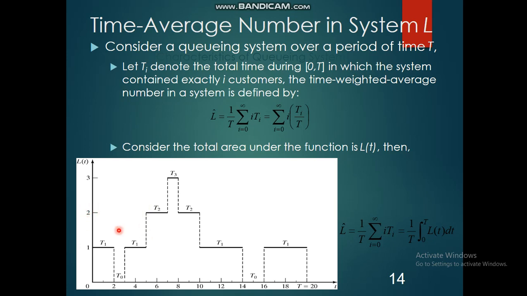The next customer arrives and will be there in the system from 7 to 8 minutes. We are going to follow first in first out as the queue discipline. That means whoever has arrived first is going to leave the system first.